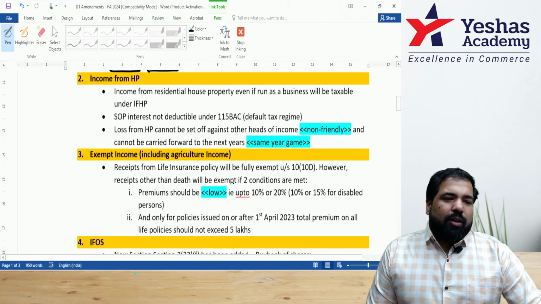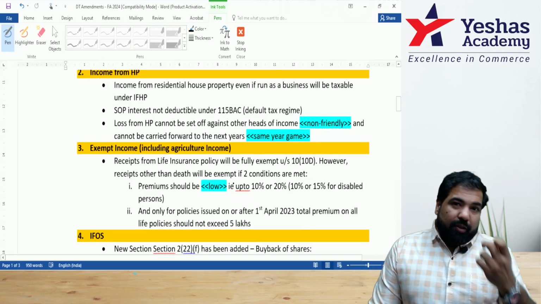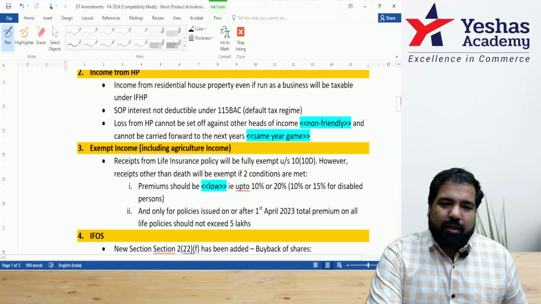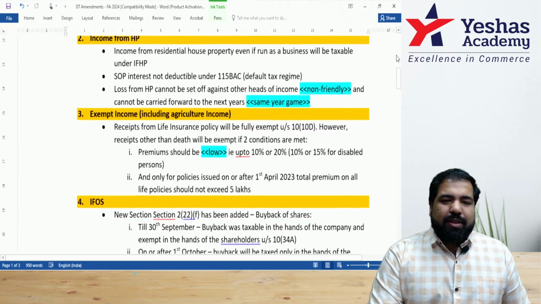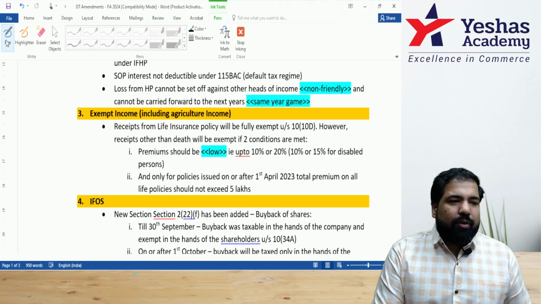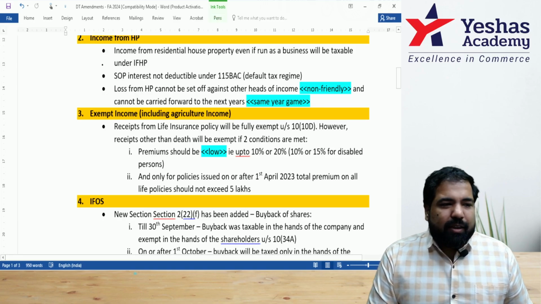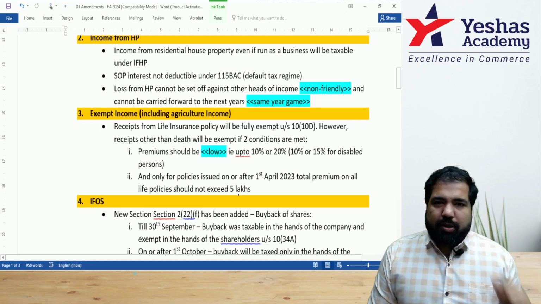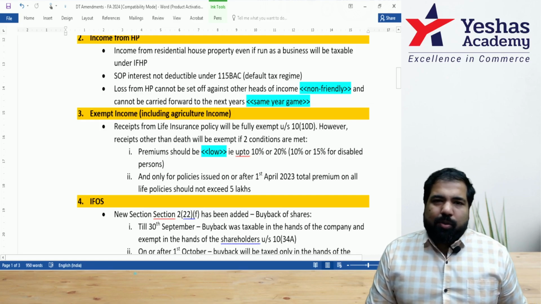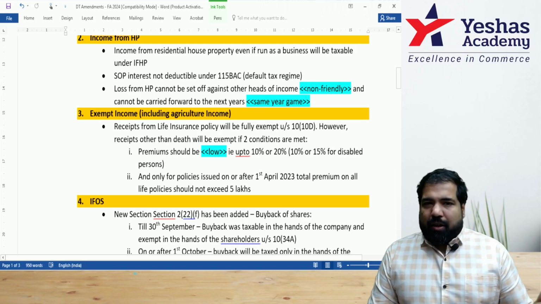Next, not in the pattern that ICAI gives, but in the pattern that we've understood, I have run the next chapter as income from house property. You already know, guys, this is the next chapter that we had studied, and while doing income from house property, there are 3 amendments that you should keep in mind. The first, guys: if I rent out a house property, you know it's LOP, and I'll be taxed under house property.